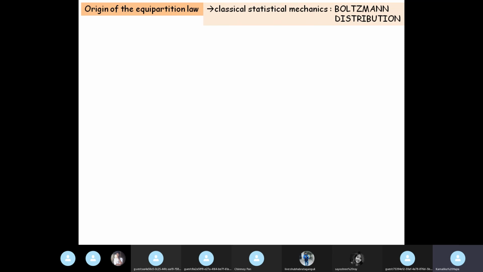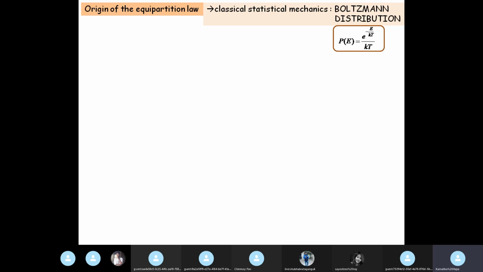Let me just say it: Boltzmann distribution. Classical statistical mechanics, Boltzmann distribution. Remember average velocity, mean free path, kinetic theory, Boltzmann distribution. Do you recall the Maxwell Boltzmann distribution, that bell shaped curve? Yes, so this is the origin of the law of equipartition of energy. Okay, Boltzmann distribution. This is a form of Boltzmann distribution.